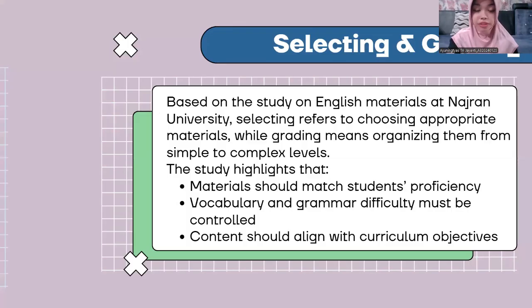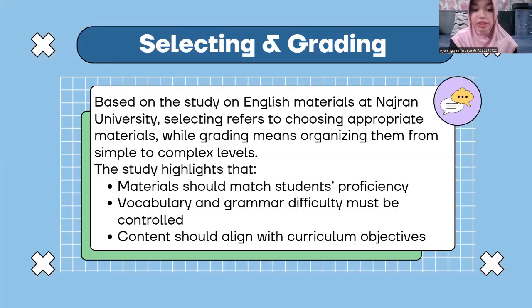The selecting and creating theory. Based on the first article, selecting material means choosing the most appropriate content for students. Meanwhile, grading refers to organizing the material from simple to complex level. This is important because if the material are too difficult, students may feel confused, but if they are too easy, students may feel bored. Therefore, teacher must consider student proficiency level, vocabulary difficulty, grammar, and also learning objectives when selecting and grading material.